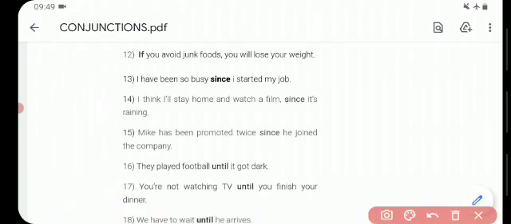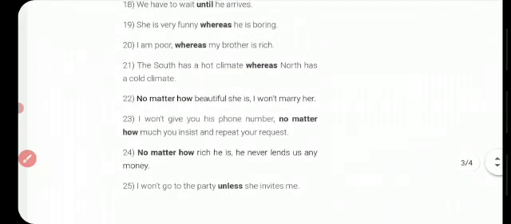They played football until it got dark. You are not watching TV until you finish your dinner. So until here is another subordinating conjunction. Next is whereas.